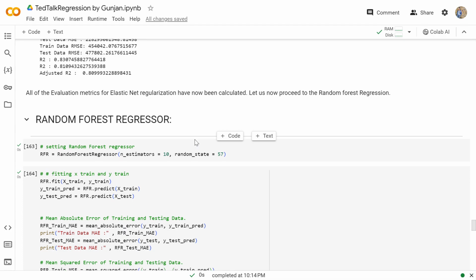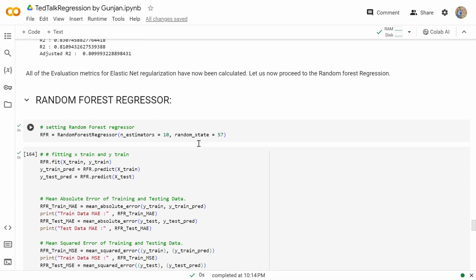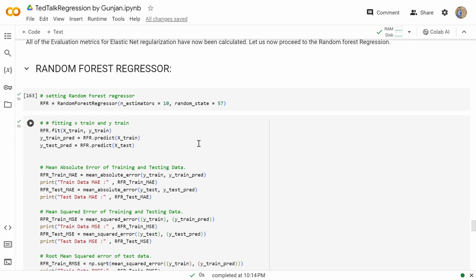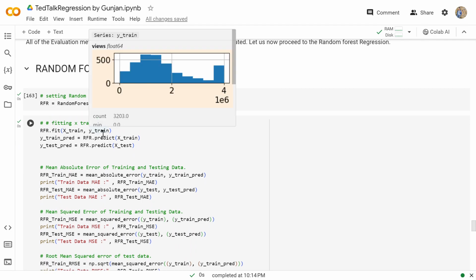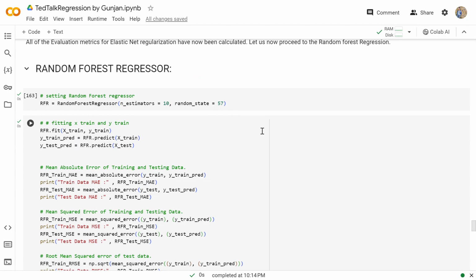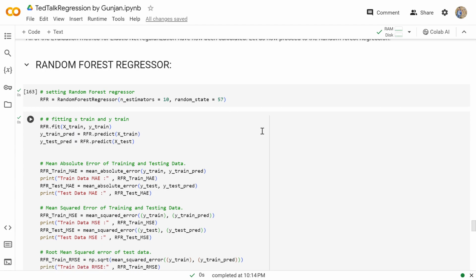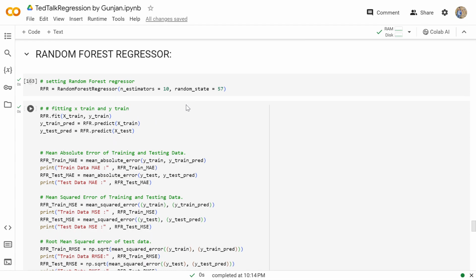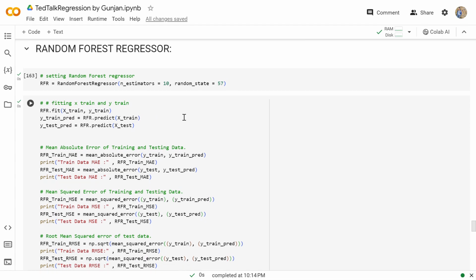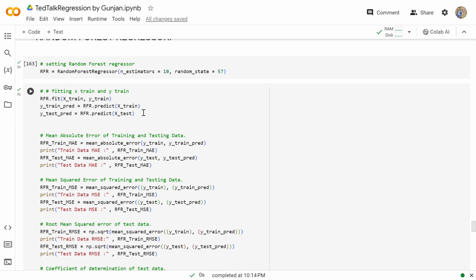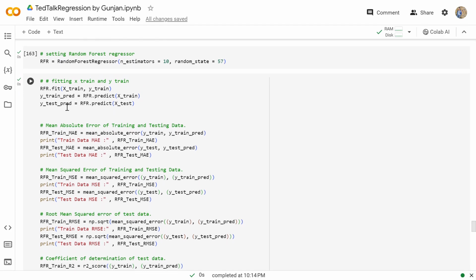So we'll proceed to the random forest regressor. The random forest regressor is a method used to reduce variance and achieve better accuracy. Random forest can handle large data sets and find the missing data in our data set. So again we'll be following all those similar steps for the random forest regressor, which are fitting the X train and the Y train to our fit model.